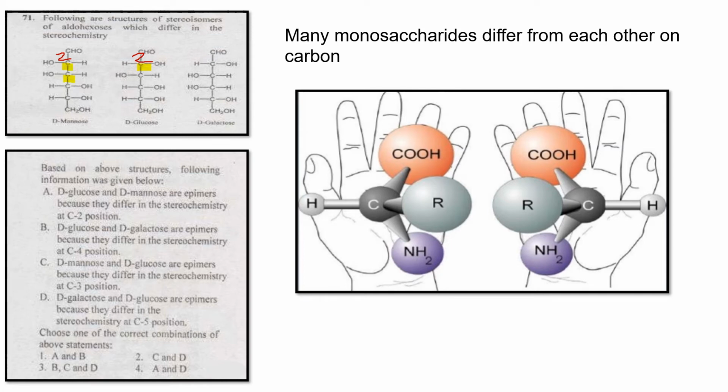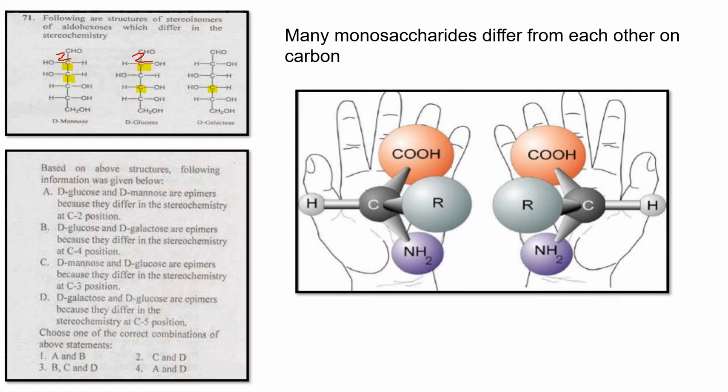Similarly, take the glucose molecule: 1, 2, 3, 4. Take carbon number 4. Here also it is the same. Between D-glucose and D-galactose, the fourth carbon is the epimer. The hydroxy group is on the right side here, and on the left side in the other. So these two are non-superimposable, and the remaining carbons are superimposable.